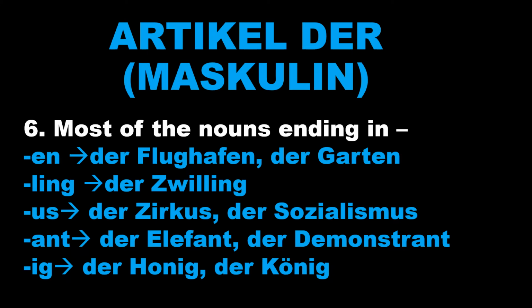The next ending is -ig, which in German we pronounce like "ish": der Honig, honey; der König, king. Like that. If the ending is -ig, in most cases the article will be der.